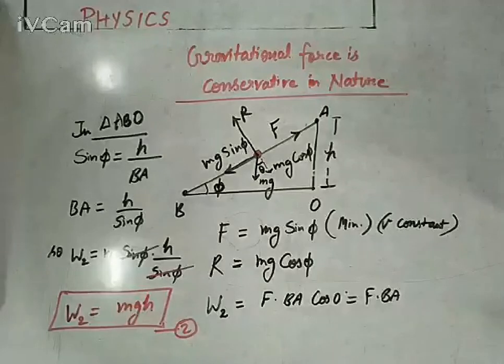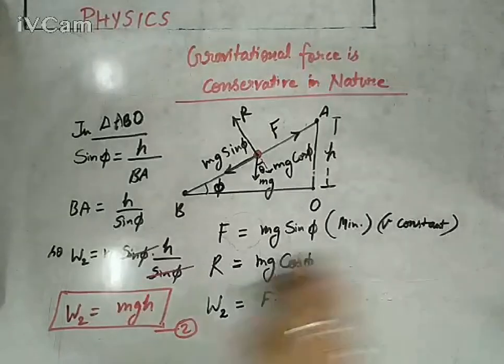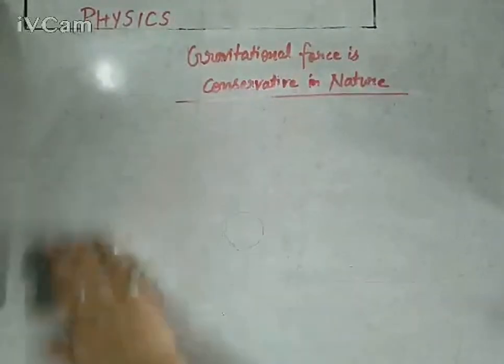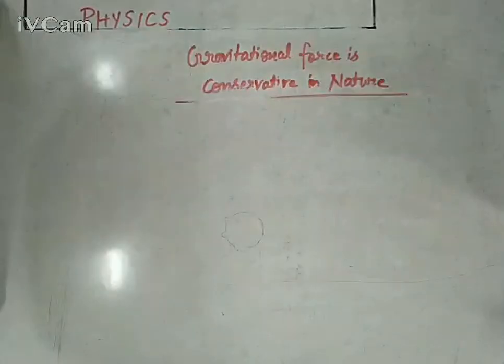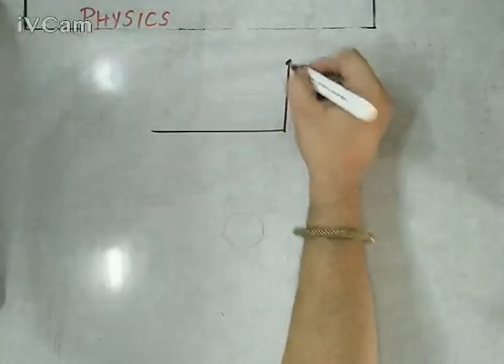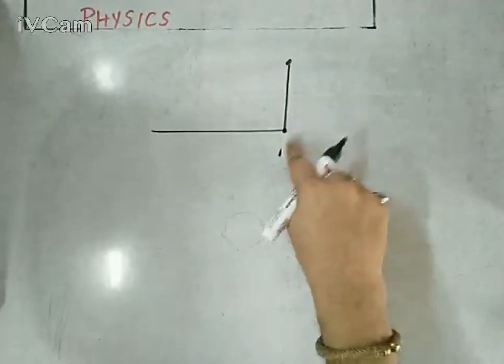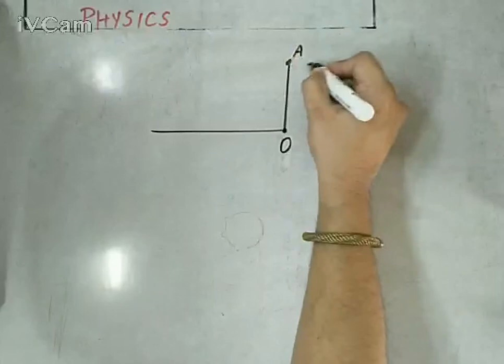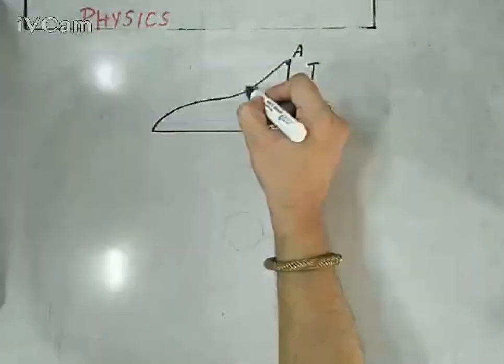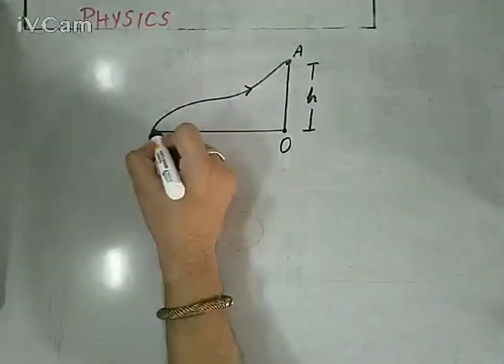Now let's talk about the third case, with the help of a random path. This time we are displacing the body up to height h from O to A again, but through a totally random path, like this, from B to A.